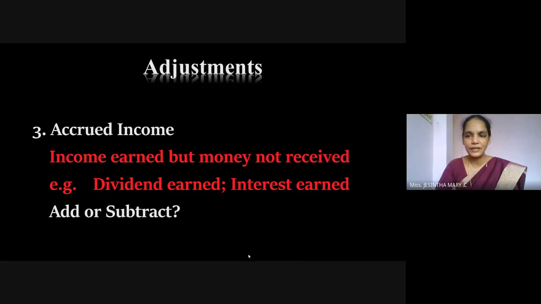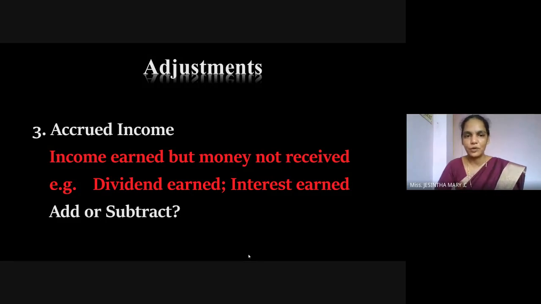Since the earning of money is related to that financial year, we will have to add that money with that financial year. Even though I receive it in a later or subsequent financial year, that amount has to be added with the previous financial year.